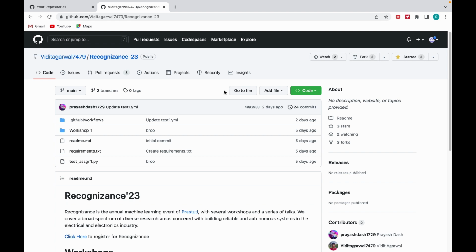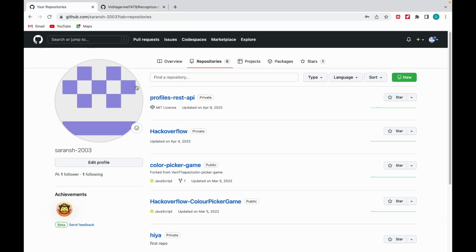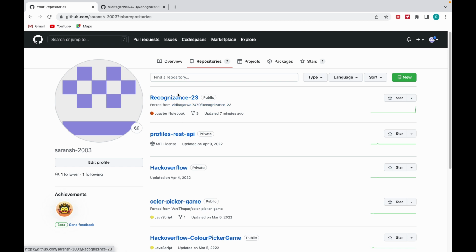So once you have made your GitHub account, you will arrive at this page through the link which will be provided to you, which is the main repository. Make sure this name shows as it is showing here. Where you have to star, then you have to fork. Once you have forked, the repository will show in your repositories list.